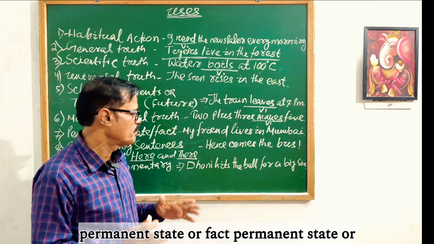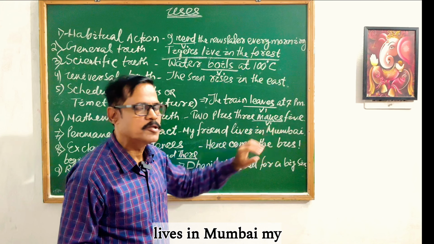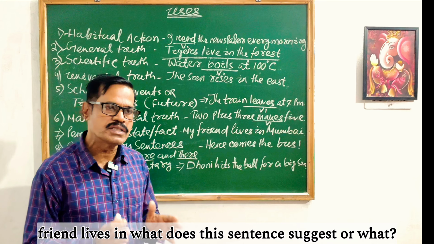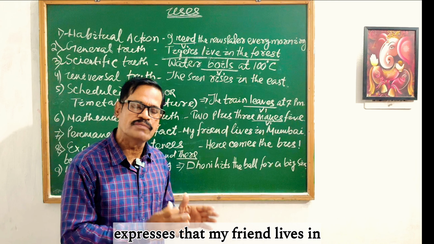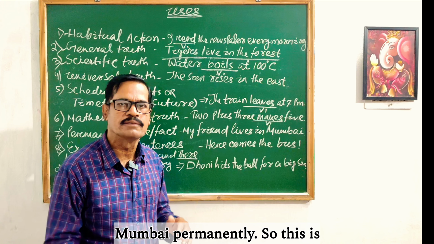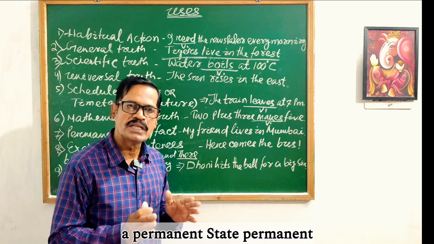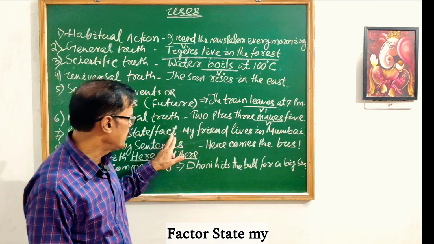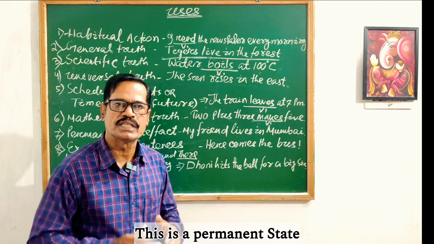Permanent state or fact. For example, my friend lives in Mumbai. What does this sentence express? This sentence expresses that my friend lives in Mumbai permanently. So this is a permanent fact, a permanent state. Permanent fact or state: my friend lives in Mumbai. This is a permanent state.